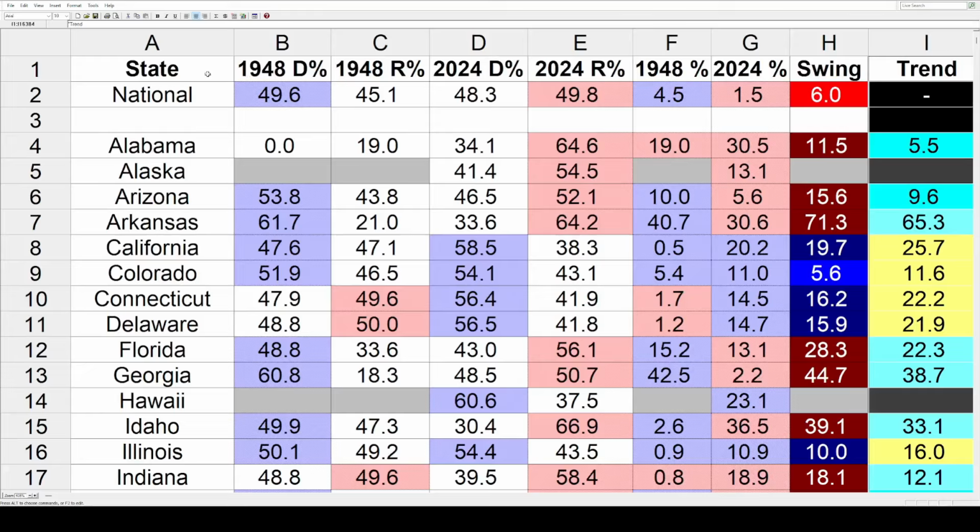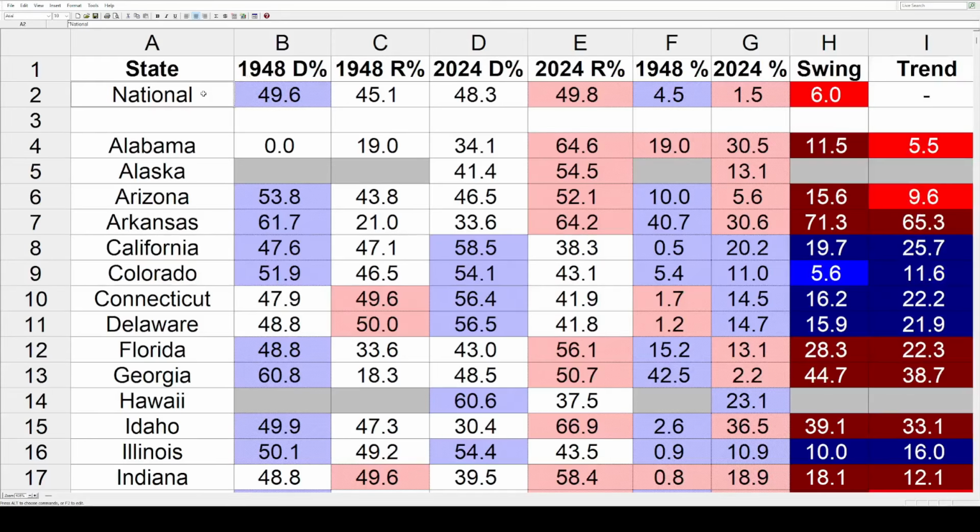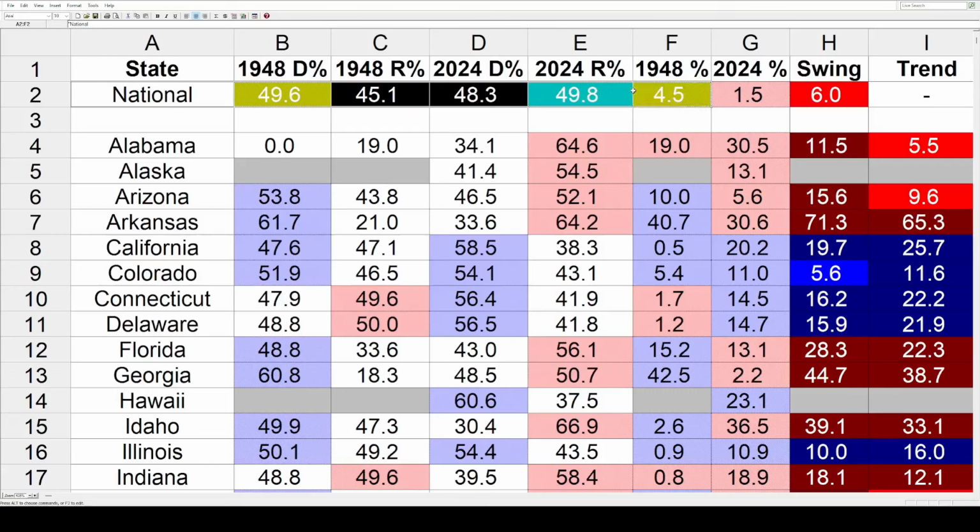So let's dive in. First, we've got to get our national baseline. Again, in 48, we've got Truman at 49.6, Dewey 45.1, Harris at 48.3, and then Trump at 49.8. The margin for Truman at 48 was 4.5. The margin for Trump in 24 was 1.5. So that's easy math. 4.5 away from the Dems, another 1.5 toward the Republicans. That comes out to a total national swing of 6%. So anything more than that is going to be a red trend. Anything less than that, or in the other direction, is going to be a blue trend.